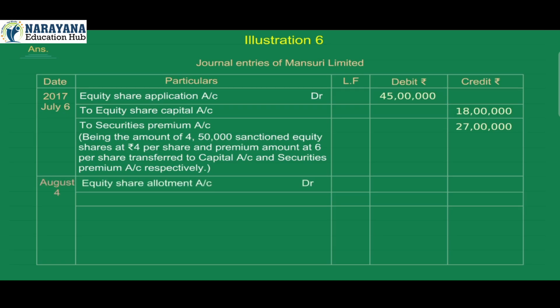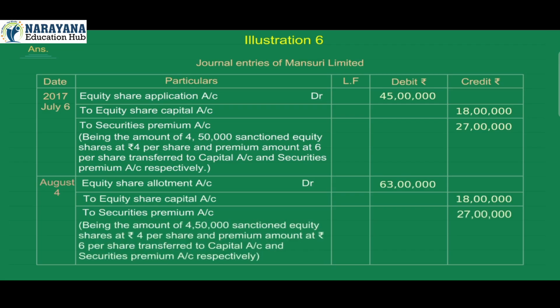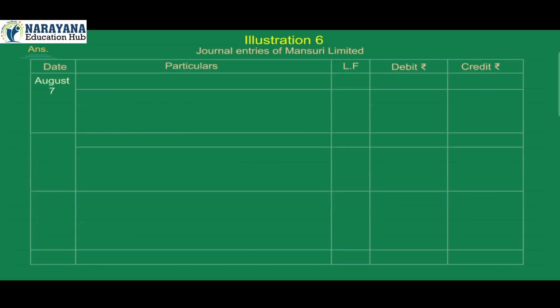August 4. Equity share allotment account debit 63 lakh. To equity share capital account credit 18 lakh. To securities premium account credit 27 lakh. Being the amount of 4,50,000 sanctioned equity shares at rupees 4 per share and premium amount at rupees 6 per share transferred to capital account and securities premium account respectively.